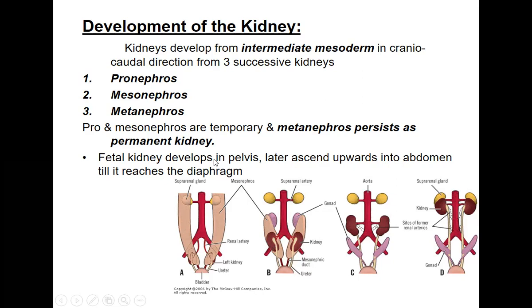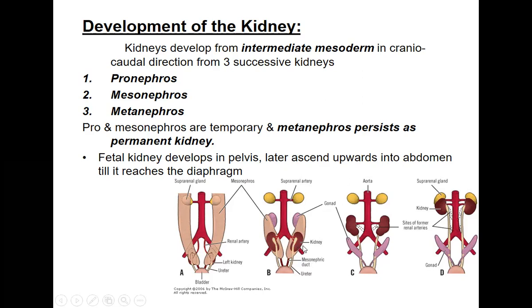The fetal kidney develops in the pelvis. As we saw, the testes develop in the abdomen and descend into the scrotum, and the female ovaries go into the pelvis. But the kidneys develop in the pelvis and then migrate into the abdomen. This is just the opposite. So the fetal kidneys develop in the pelvis, later ascending upwards into the abdomen until they reach the diaphragm.